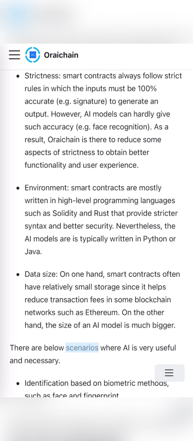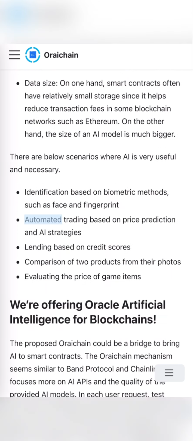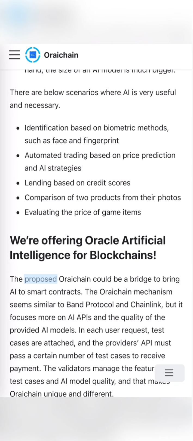There are below scenarios where AI is very useful and necessary. Identification based on biometric methods, such as face and fingerprint, automated trading based on price prediction and AI strategies, lending based on credit scores, comparison of two products from their photos. Evaluating the price of game items. We're offering Oracle Artificial Intelligence for blockchains. The proposed Oraichain could be a bridge to bring AI to smart contracts.